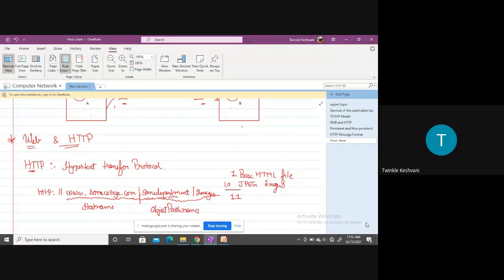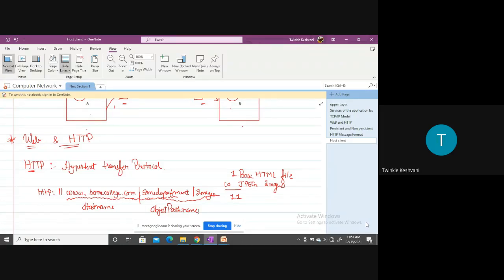Because no state is maintained at the server side, right? As and when the server gives the response to the client, the server will forget what the client has requested, right? So one thing we can say, HTTP is a stateless protocol. It does not maintain any state information about any client, right?